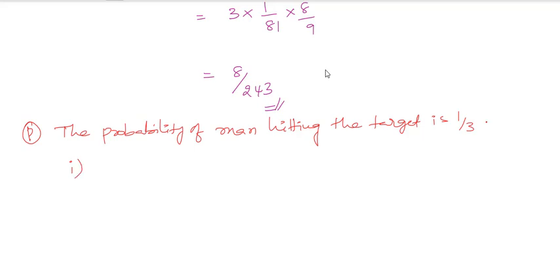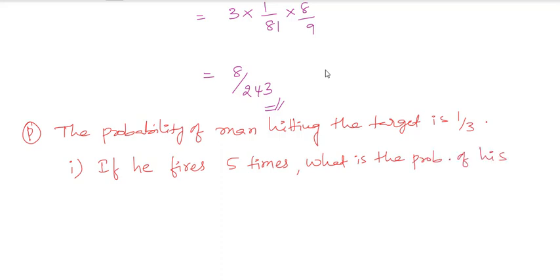First problem: if he fires 5 times, what is the probability of his hitting the target at least twice?